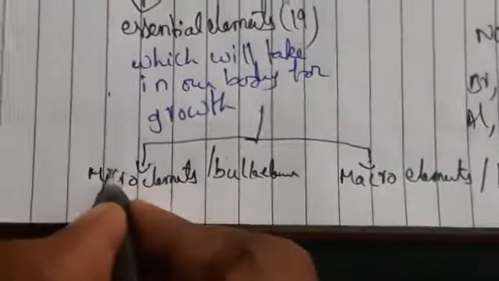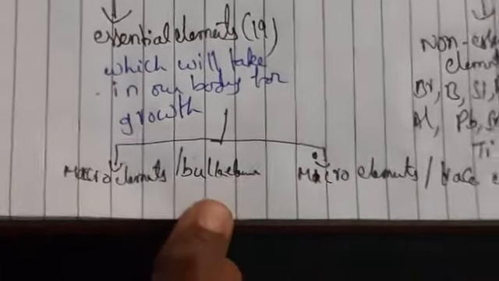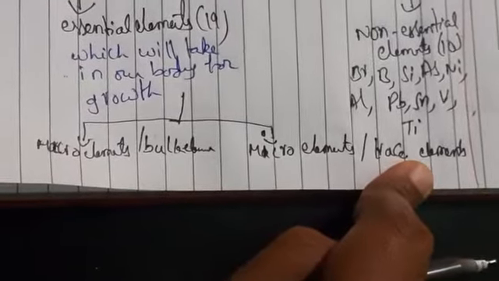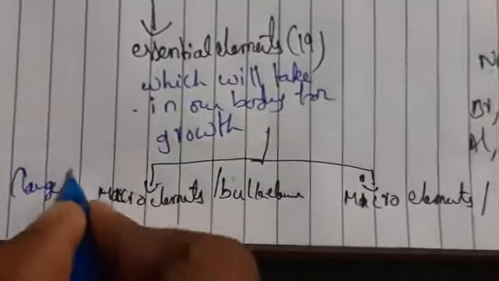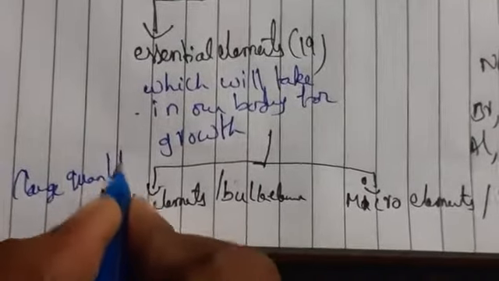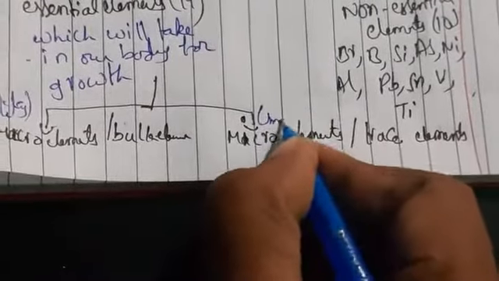Sorry, this is macro and this is micro. Macro elements, or bulk elements, are taken in very large quantities. Micro is nothing but trace elements, which we take in very small quantities.